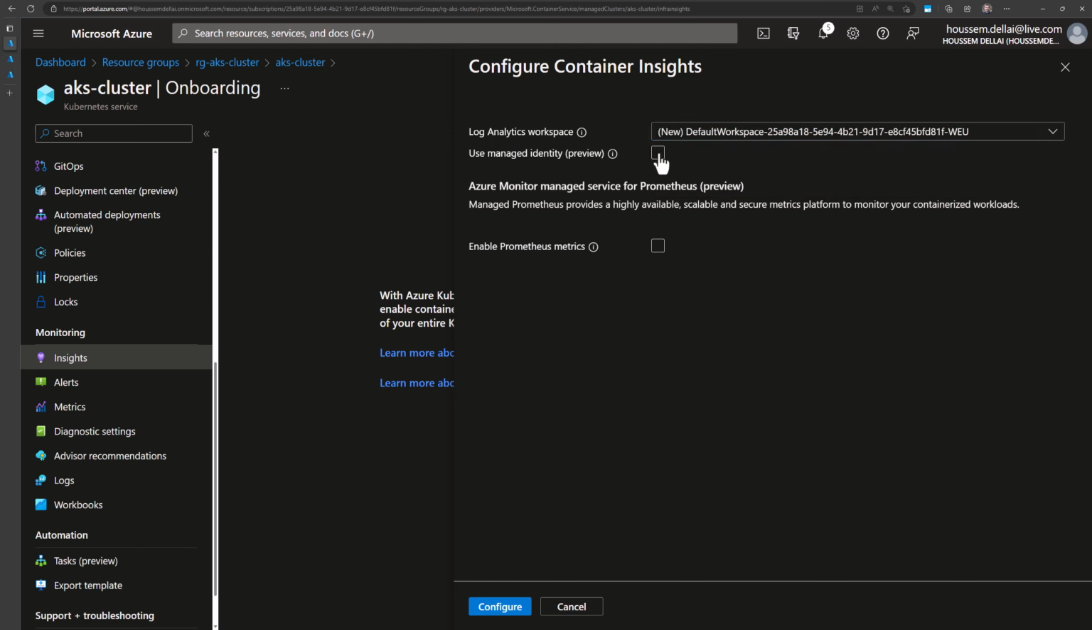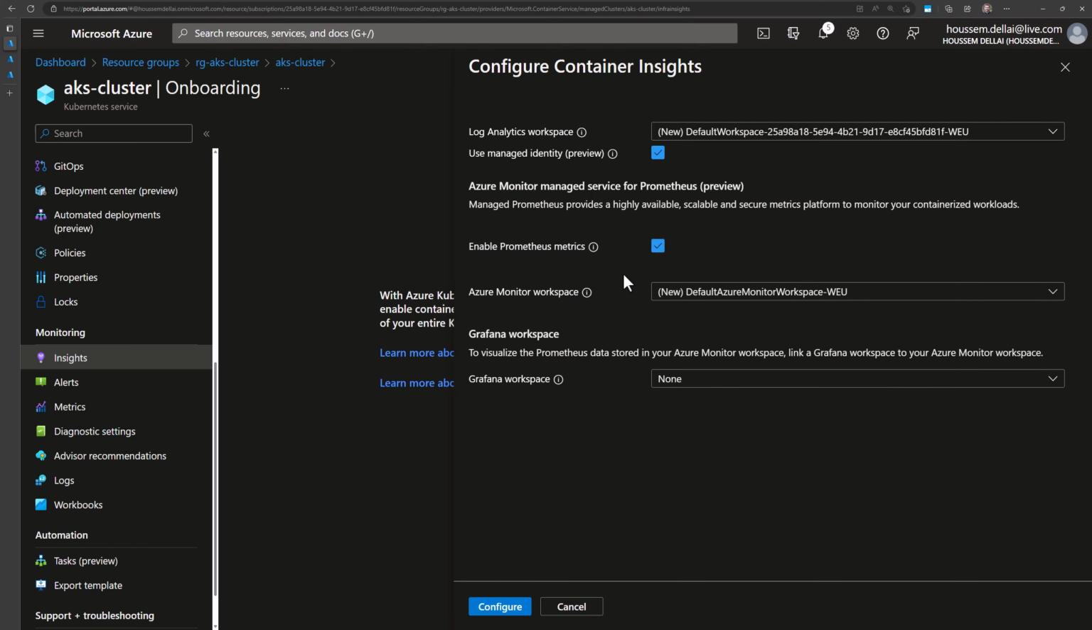I can enable managed identity with that workspace, and then I can choose to use Azure Monitor managed service for Prometheus. That is still in preview today, but should be GA soon. And then I can enable that feature, enabling Prometheus metrics. Those metrics will be retrieved and sent into an Azure Monitor workspace. We have already created a workspace, so I can specify it, or I can also allow Azure to create a new one for me.